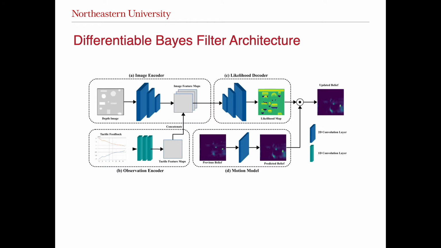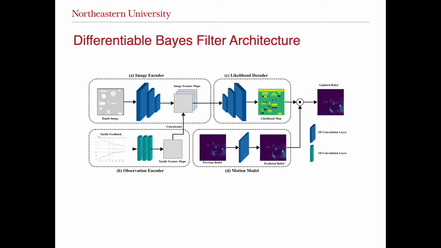The neural network architecture of the Bayes filter has 4 modules, as shown in this figure. The image encoder takes the image of the environment and passes it through 2D convolution layers to produce the feature maps. Similarly, the observation encoder takes the tactile feedback and feeds it into 1D convolution layers. The output of these two encoders are then combined and passed through a 2D convolution decoder, which generates the likelihood map. These 3 modules form our observation model.